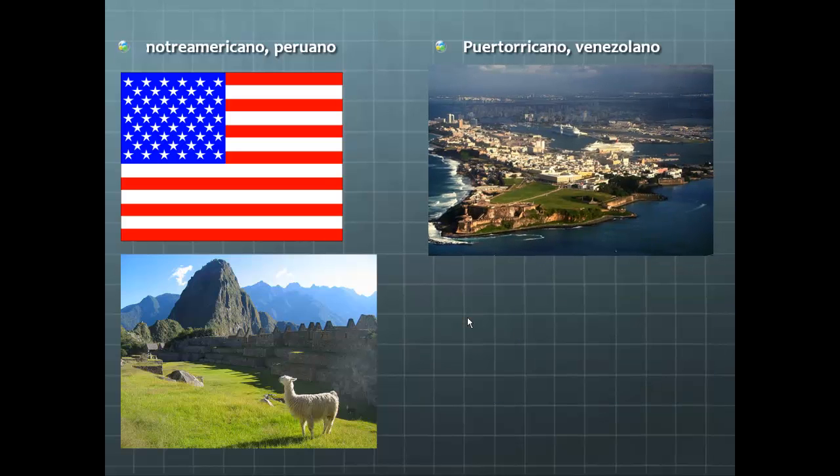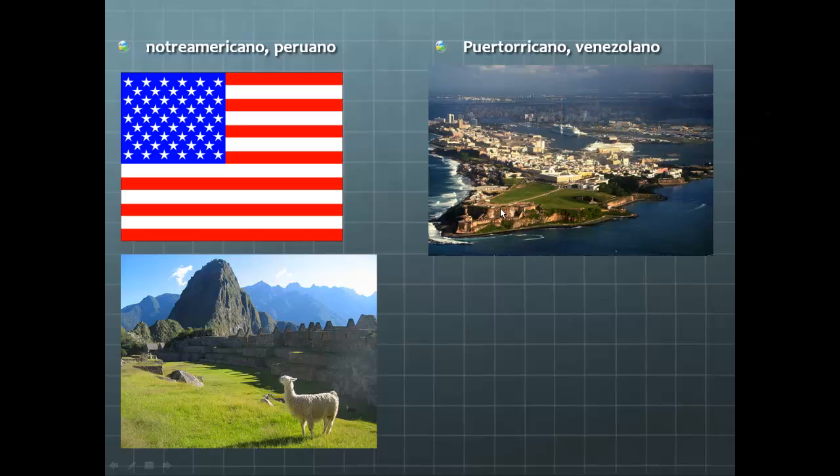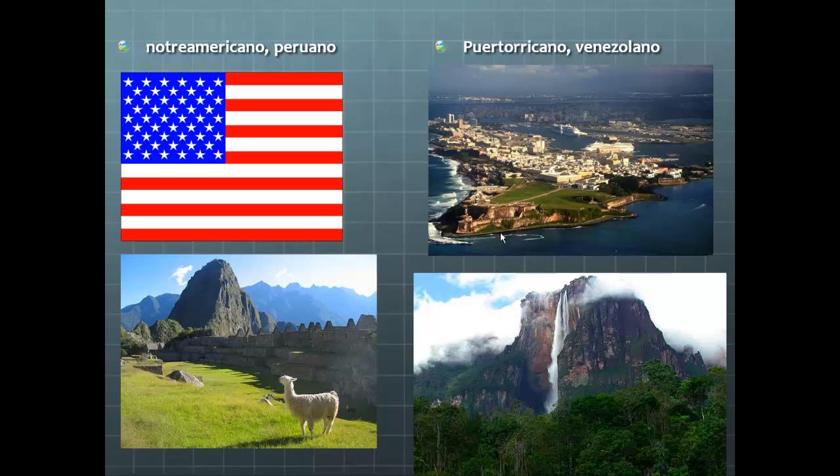Puerto Riqueño technically is not a nationality. Really, Puerto Rico is part of the United States. But so many people who speak Spanish in Puerto Rico claim themselves as being Puerto Riqueño or Borinqueño. Many times they have tried to seek their independence from the United States. Here at the southern tip of the island is El Morro, which is one of the oldest forts still left from the Spanish conquerors' days. And finally, Venezolano. This is an amazing waterfall in the tropical region of Venezuela.